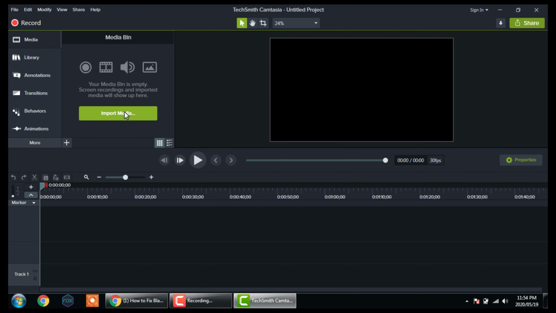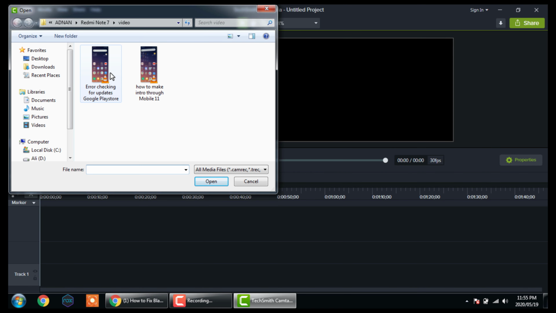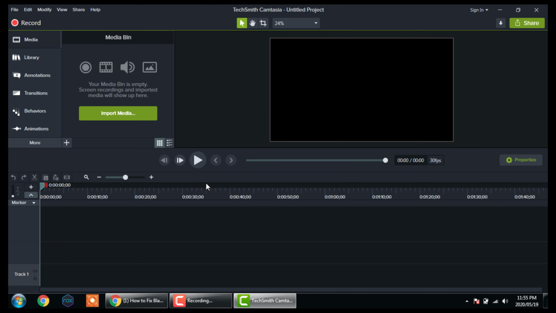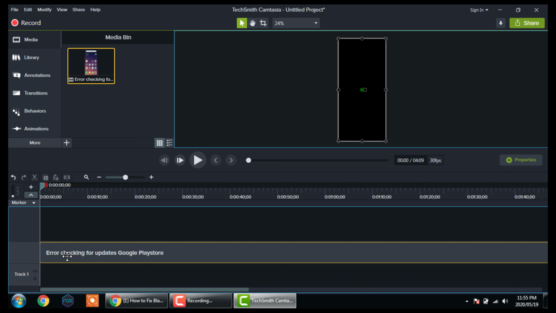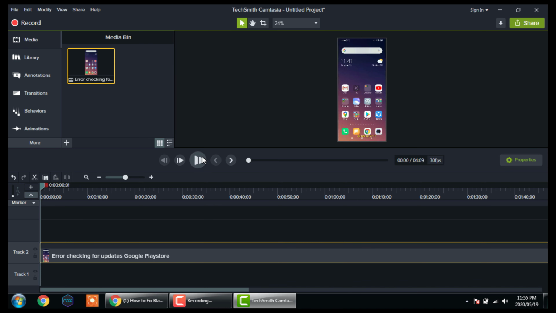Click new project. Now again import media file. I open again that file. Now put it to timeline and now you can see it will display all. Done. It's okay. Problem solved.